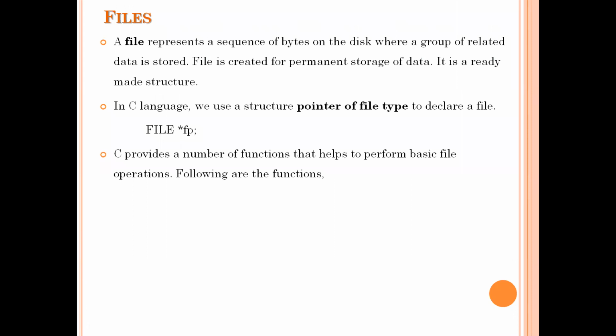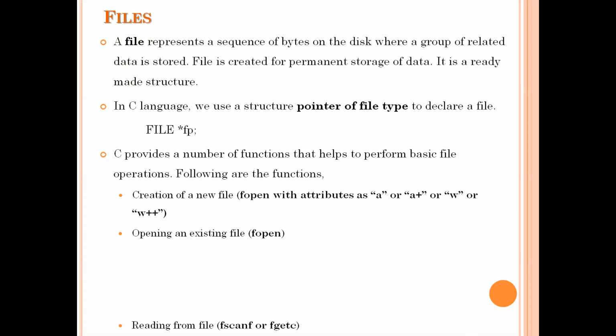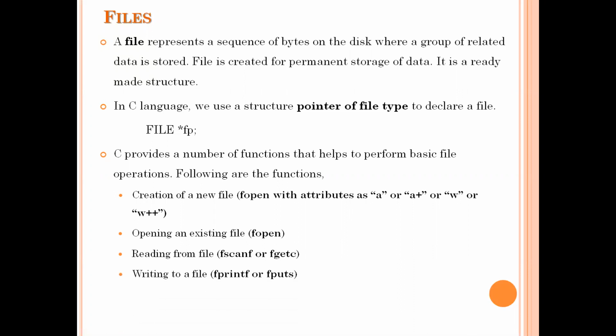C provides a number of functions that help to perform the basic file operations. A few of the operations that we can perform on files in C language are: we can create new files, or we can open existing files, or we can read the data from the file, or we can write some contents into the file, or we can move the position in the file from one location to another location, and we can also close the file.